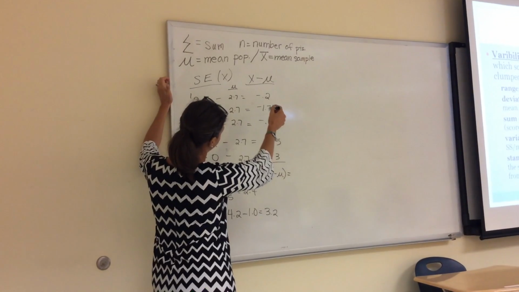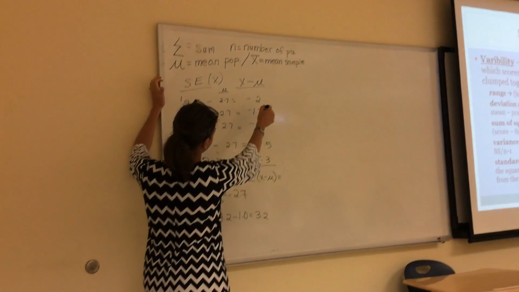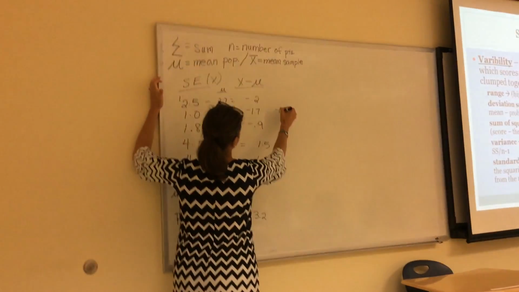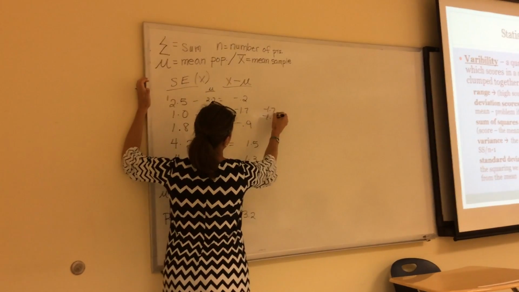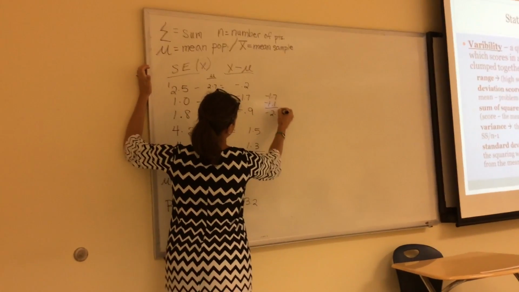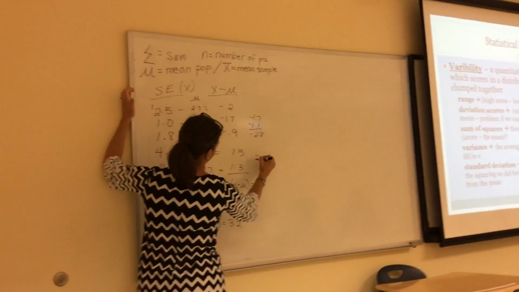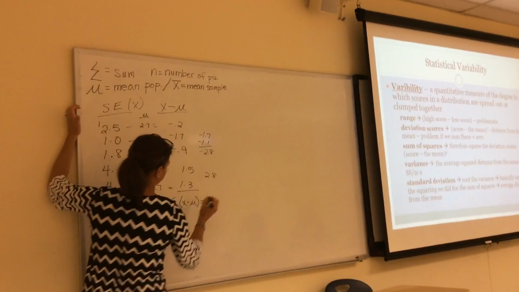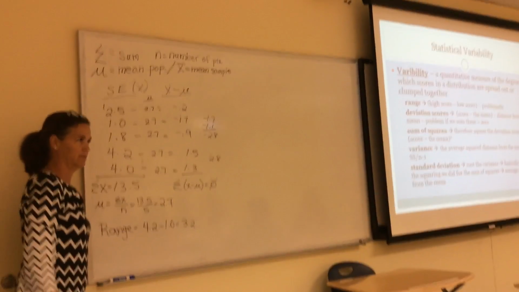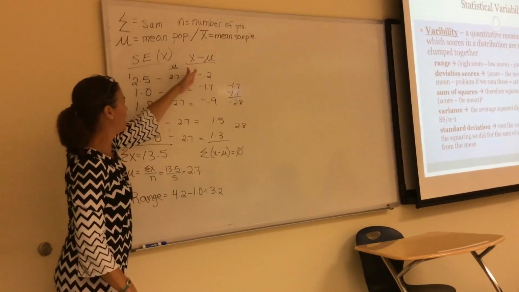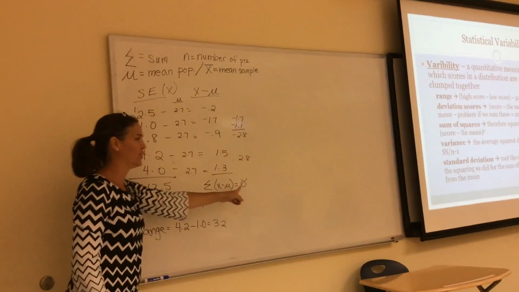No, that might be right. Okay, so negative 1.7 plus negative 1.1 is negative 2.8, and this is 2.8. Oh, it is correct. Okay. So if you add those up together, you get a 0.